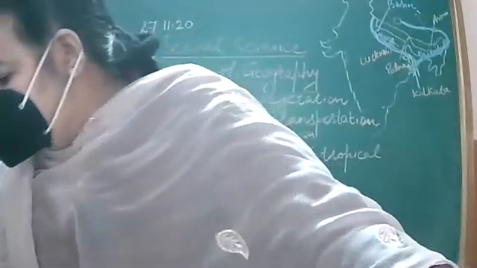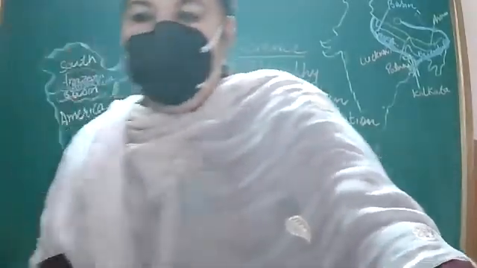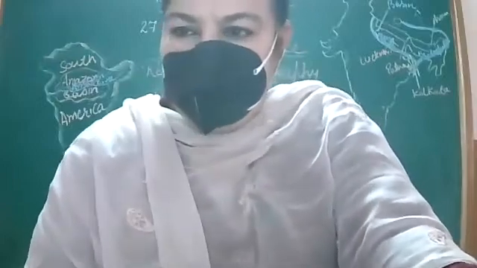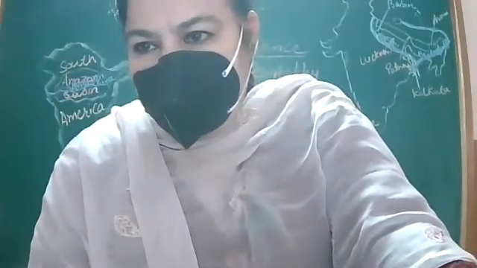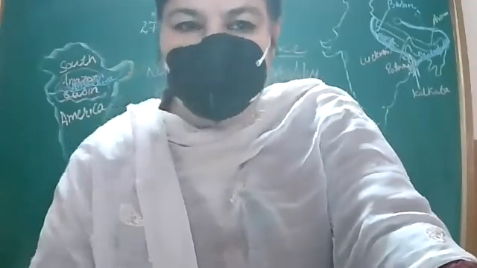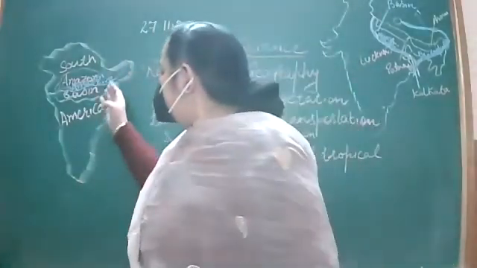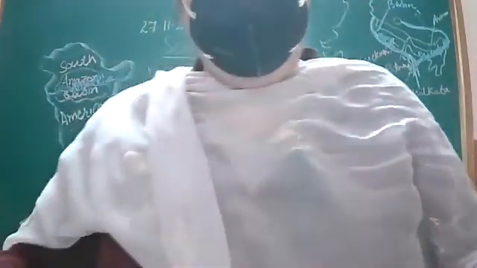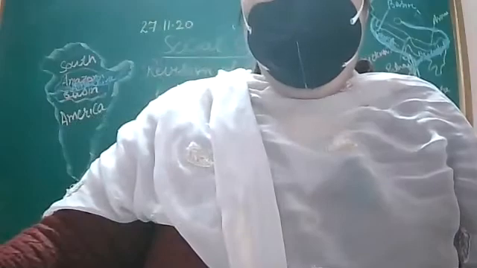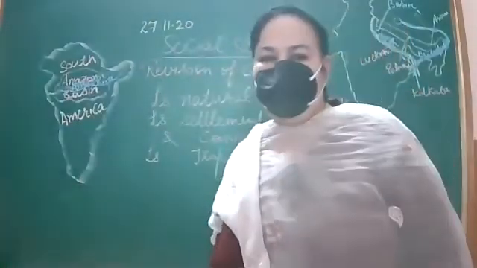So next, I am going to repeat a quick revision of this chapter because some of the students have joined just now. For them, I'm going to revise this chapter again. Listen, first of all, what is basin? Basin is an area drained by river or its tributaries.